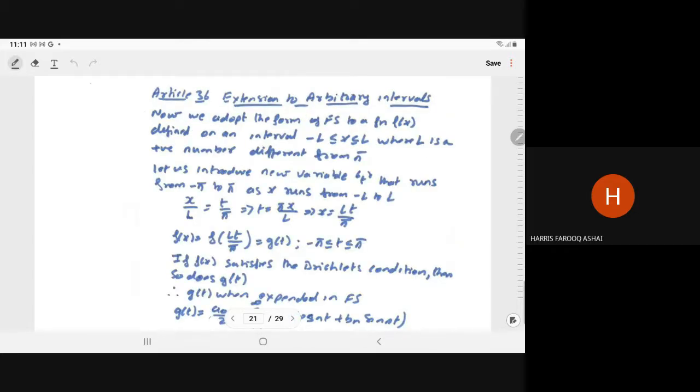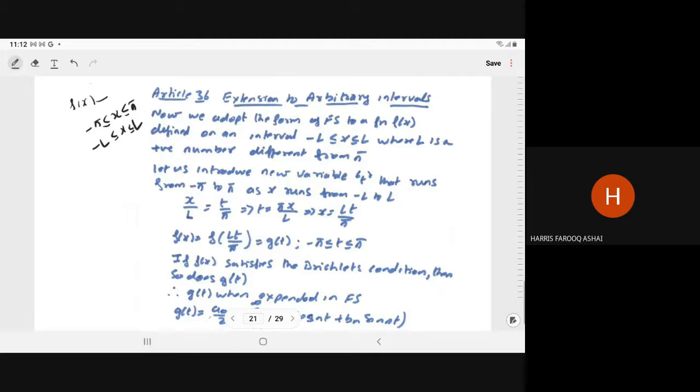Then the last topic of this chapter: extension to an arbitrary interval. Till now we have assumed that f(x) is defined for x from minus pi to pi. In general, we may have any arbitrary interval minus L to L. Then how can we write the Fourier series? So here, extension to arbitrary interval.